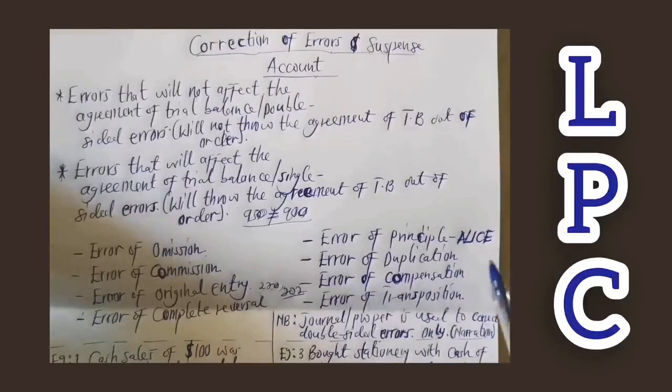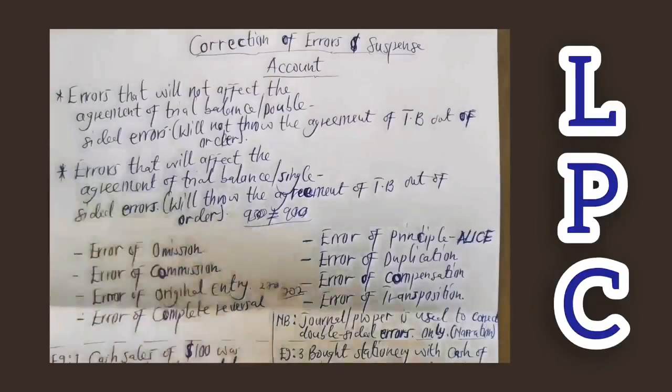Then if a credit side has been credited twice, you debit that account so that you remove one, and then you get the correct entry, in compliance with the double entry. That's why we do that, so that you cancel off one figure from it, then you get the exact figure. So that's duplication.